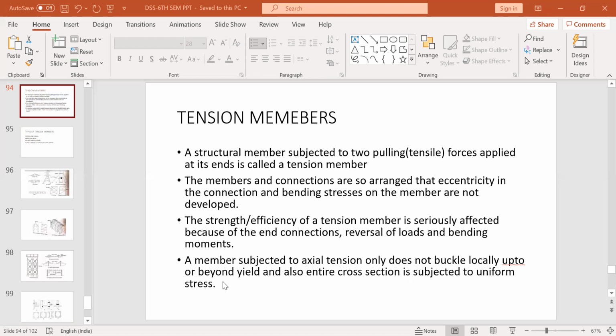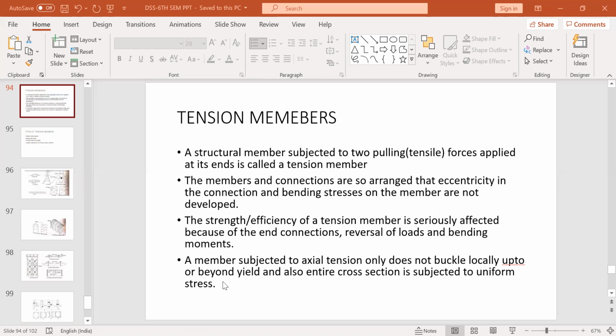In case of tension members, see what happens in any plate. Suppose you're taking a plate in which no hole is being made. Whenever you make a hole, there is concentration of stresses around the hole.